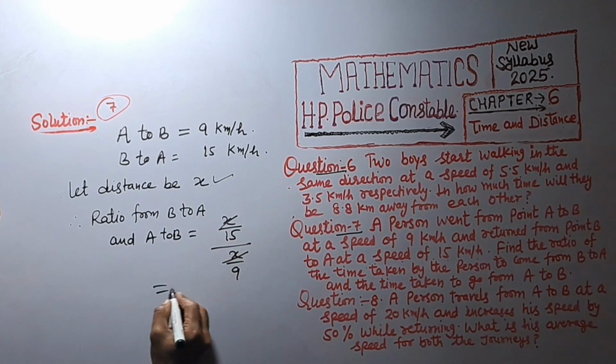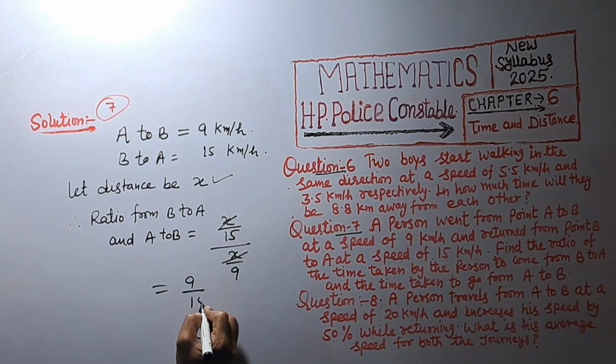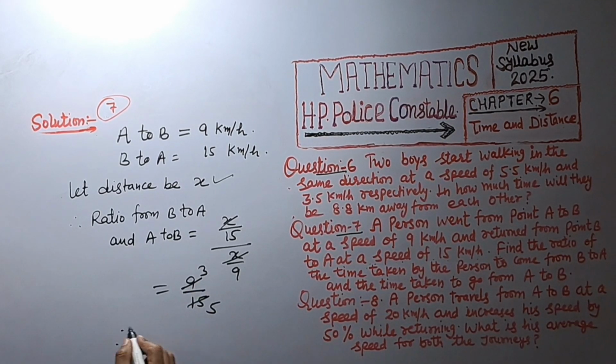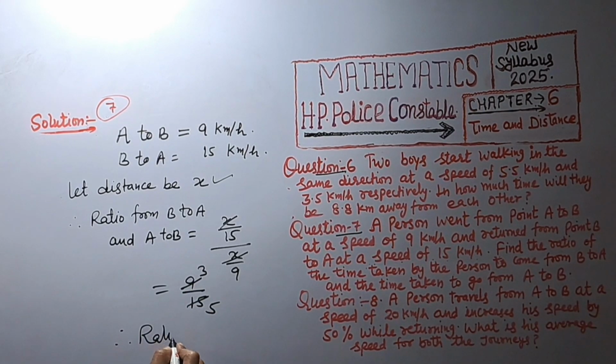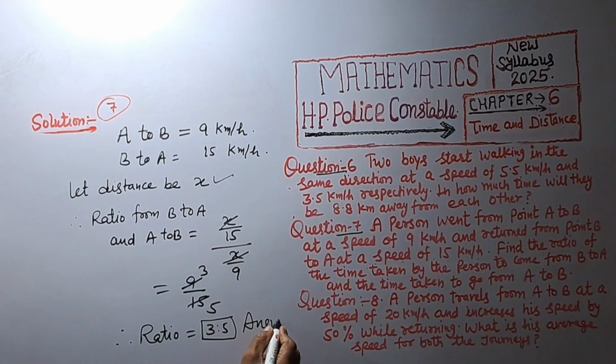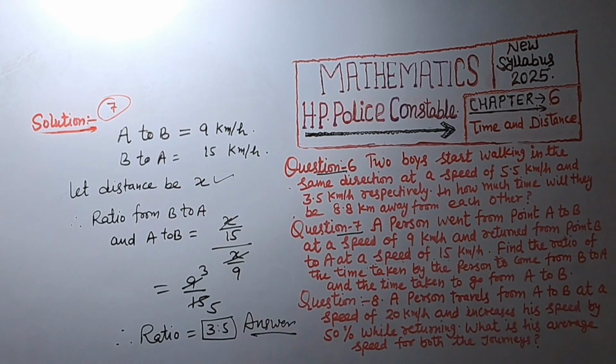X is cancelled, so ratio will be 9 upon 15. 3 3s are 9, 3 5s are 15. So required ratio equal to 3:5. Answer.